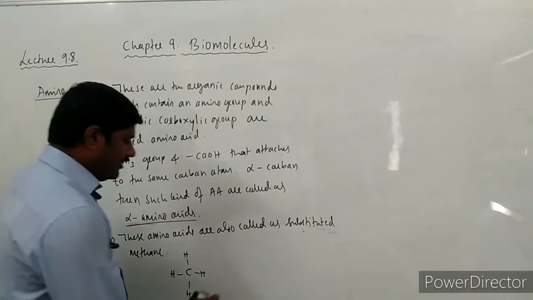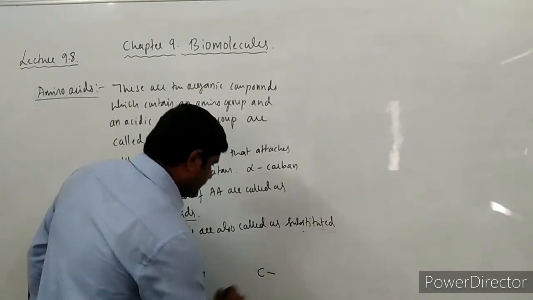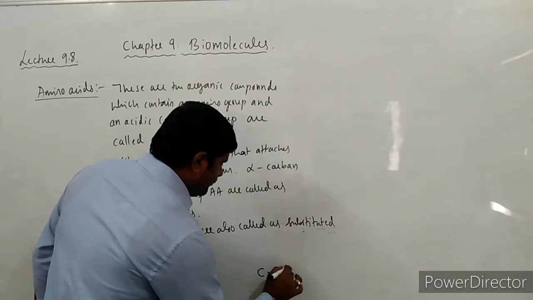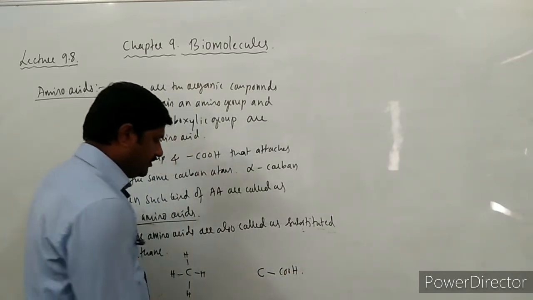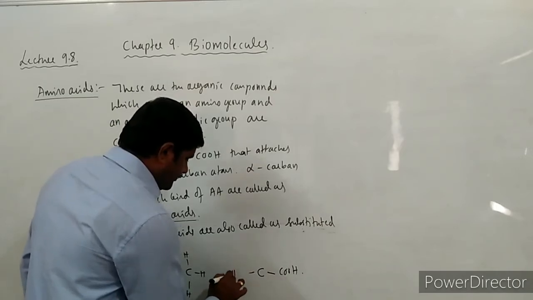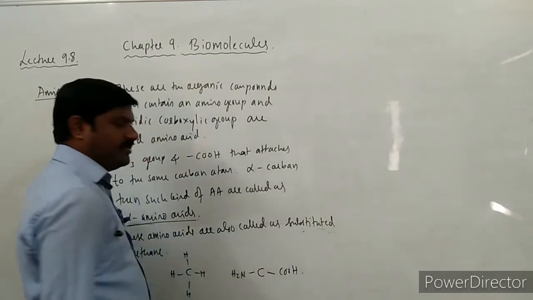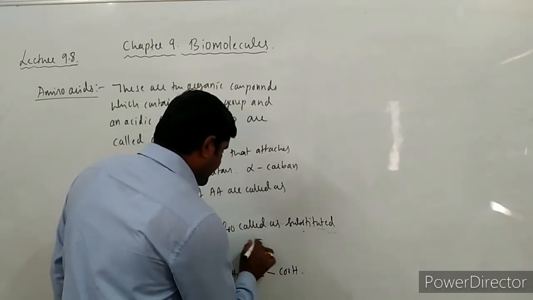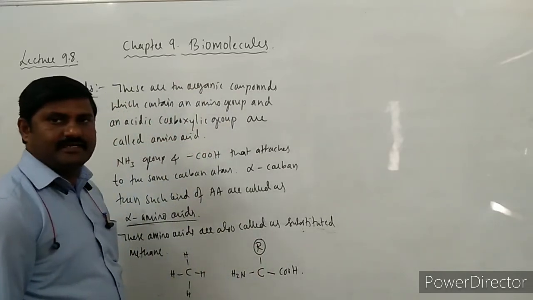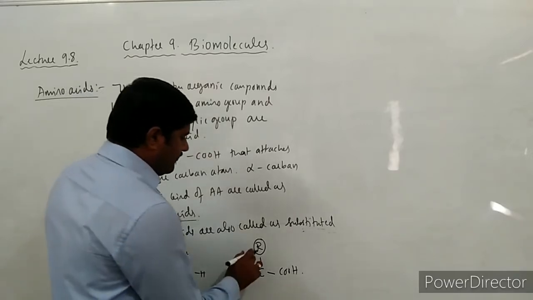Say for example, to this carbon atom, one valency is occupied by COOH, the carboxylic acid group, another one is occupied by the amino group, and one is a variable group, that is the R group, or functional group.